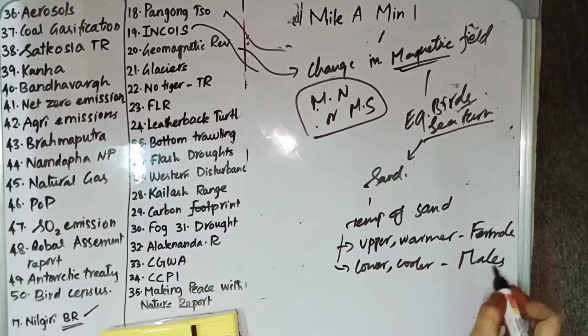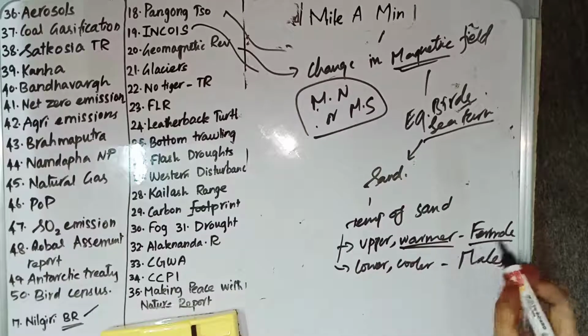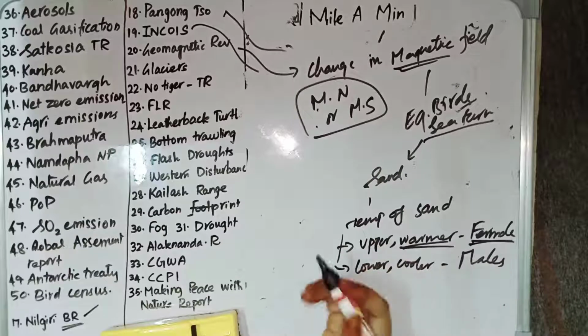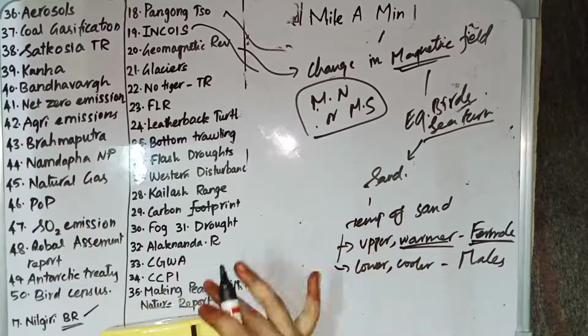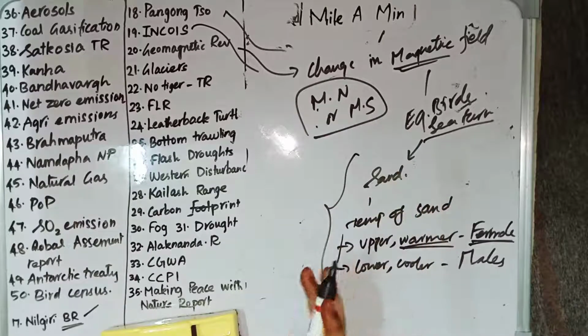But because of global warming, most of the regions will get warmer. Because of this, the sea turtle population can have more females compared to males in future. It can affect the genetic diversity of the sea turtles. This is another effect on sea turtles because of global warming and climate change.